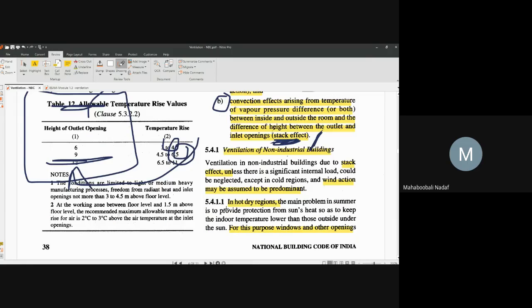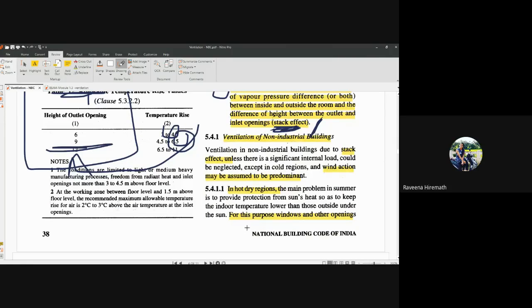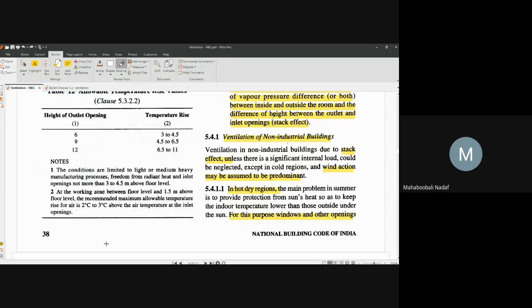Is that okay for everyone? Yes, sir. Okay, no problem. Very good. So now ventilation in non-industrial buildings. Ventilation in non-industrial buildings means what? In a residential building, stack effect is not considered, only wind effect is considered.